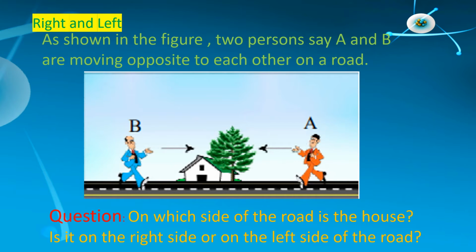For person A, the house is on the right, and for person B, the house is on the left. Thus the position of the house is relative to the observer. Clearly, when speaking of left and right, a person has to assume a direction based on which he can decide his left and right sides.